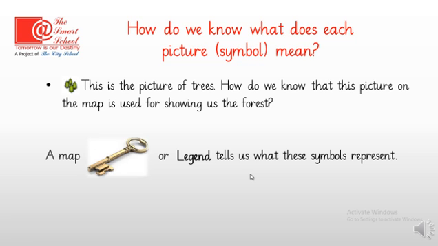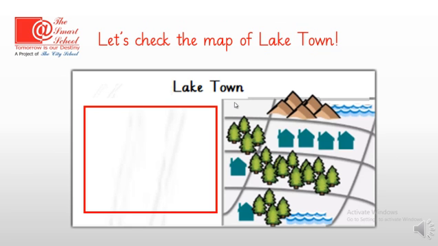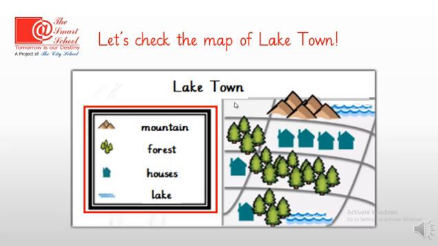How do we know what each picture or symbol means? This green picture is a picture of trees. How do we know that this picture on the map is used for showing us the forest? Yes, a map key or legend tells us what these symbols represent. So, for decoding these symbols, we need the map's key. So, the blur part, we are going to show it to you now. Yes, this is the map's key.